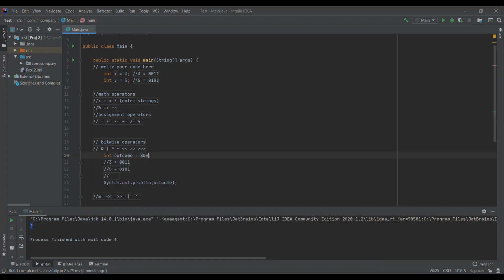Now if I do x or y, and or uses this symbol above the backslash, the vertical line. Now or cares is either one on. So it'll go through and say a 0 and a 0, that's nothing.